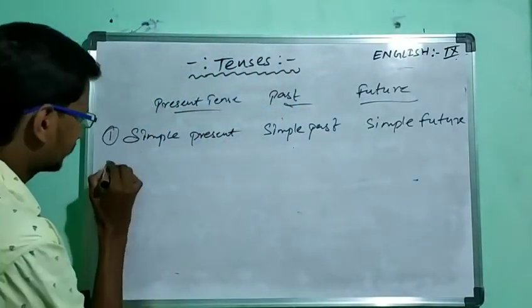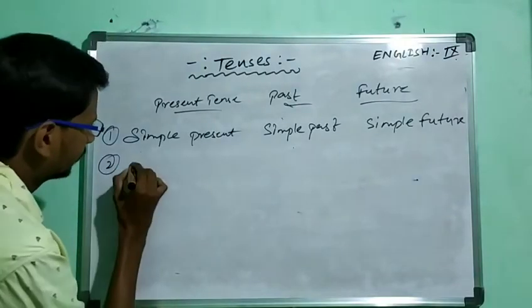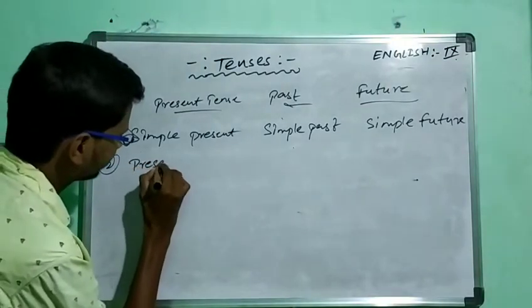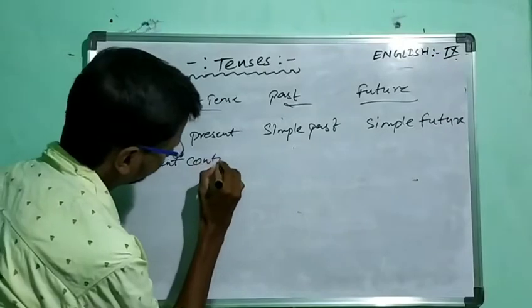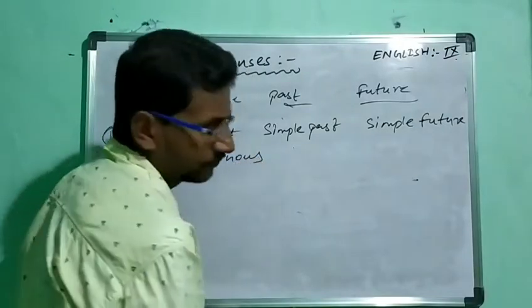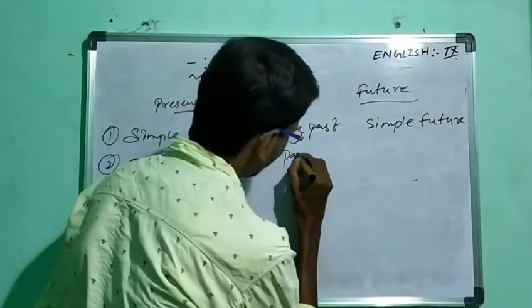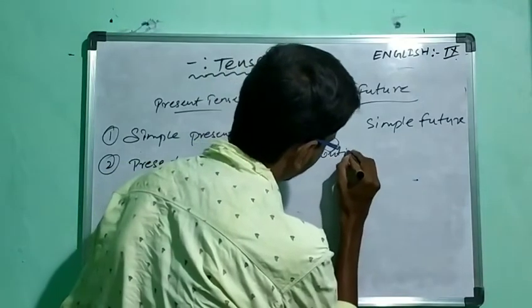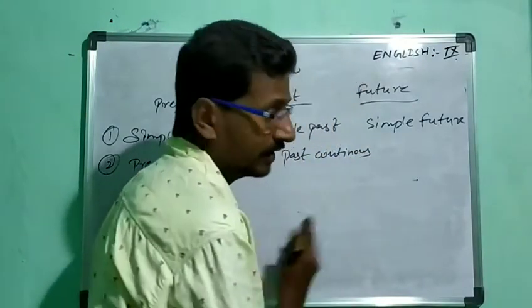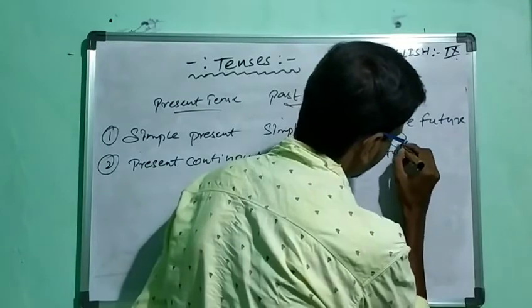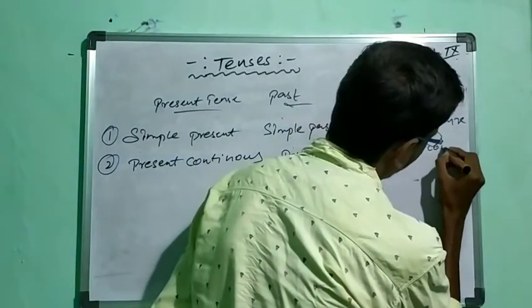Second, present continuous, past continuous, and future continuous.